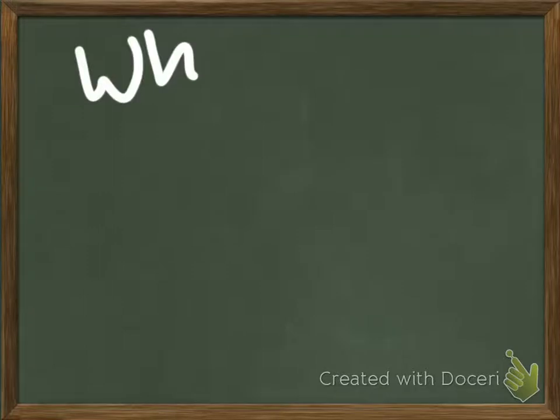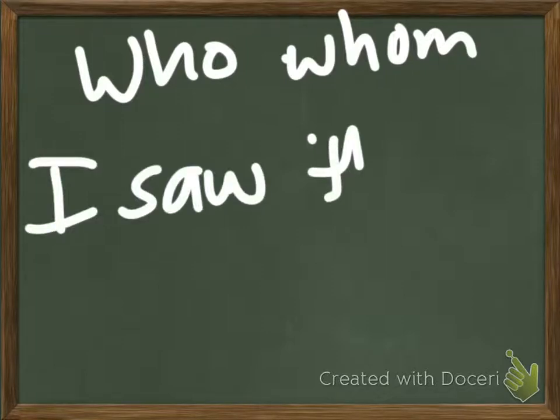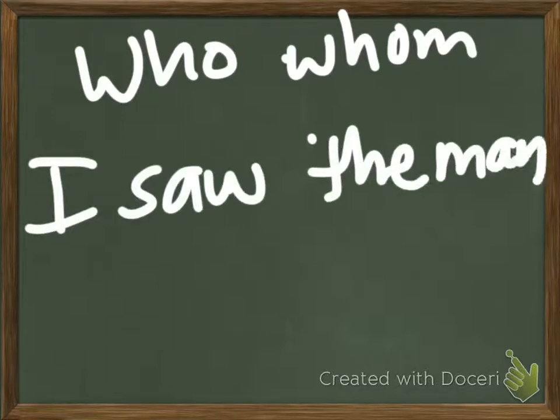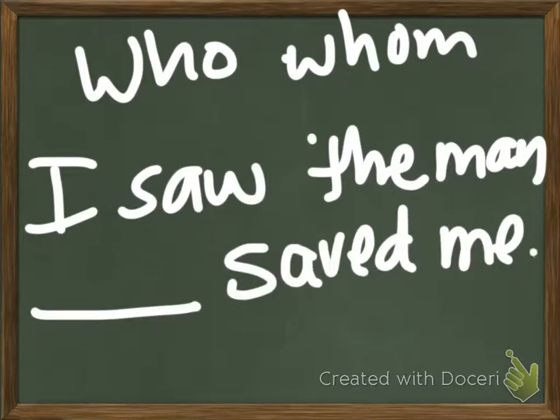So who is always the subject. Whom is always the object. So when you have a blank in a sentence, like for instance, okay, I just made this up, so it's kind of weird. But if you're trying to decide who or whom, first you have to determine if it is the subject or the object. That will tell you which of these to use.